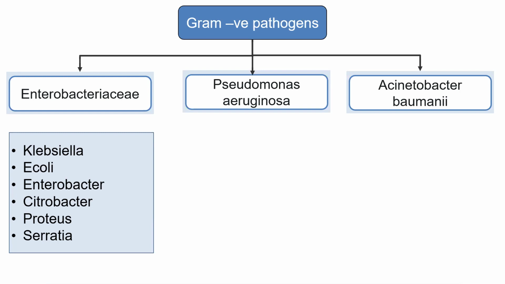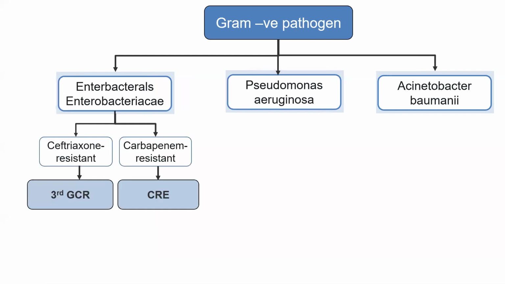Each category of gram-negative bacteria is further classified into specific types of resistance. For example, the Enterobacterales are classified according to whether the bacteria are resistant to ceftriaxone, or third generation cephalosporin.